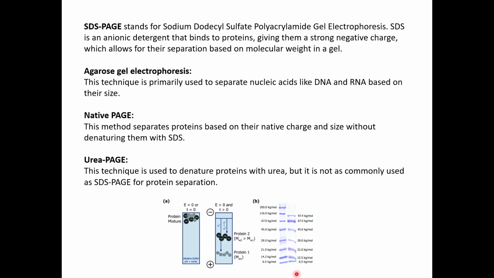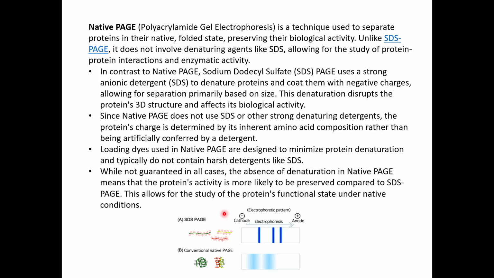You can have different proteins at different ranges. You also add a protein ladder which has a standard marking of the molecular weights, so you can easily identify that the protein which resolves along with it in the same line will correspond to the same molecular weight. So this was regarding the use of SDS in PAGE electrophoresis.